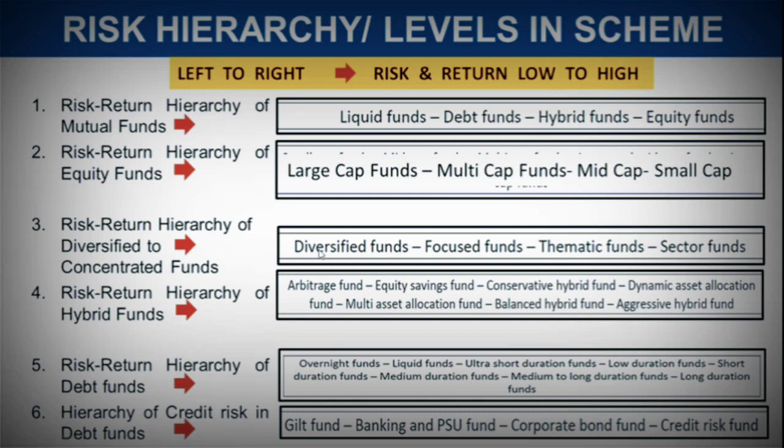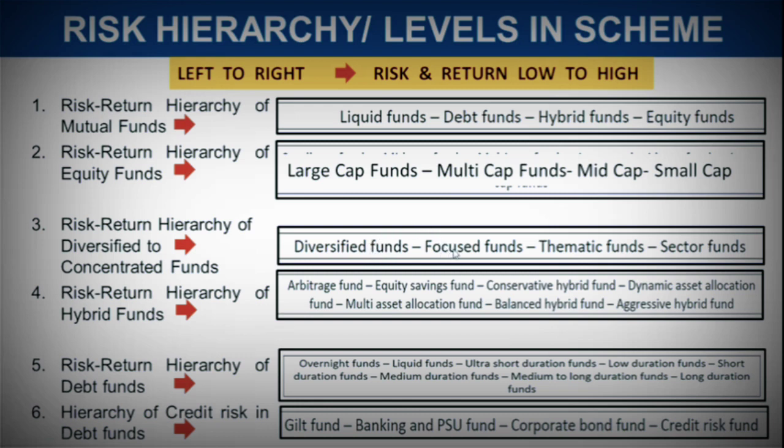So now coming to diversified to concentrated funds, we know that the more diversified the fund, the more exposure it would have to different companies, different sectors, different financial asset classes, and hence the risk would be on the lesser side. Diversification is done with the motive to reduce the risk associated. So a diversified fund means lower risk.